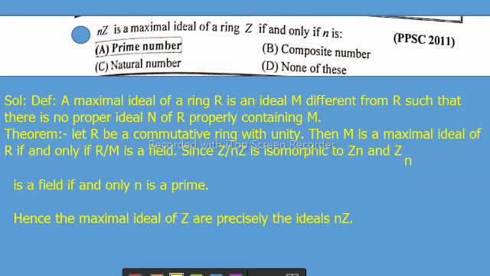Theorem: let R be a commutative ring with unity, then M is a maximal ideal of R if and only if R/M is a field. Since Z/nZ is isomorphic to Zn and Zn is a field if and only if n is prime. Hence, the maximal ideals of Z are precisely the ideals nZ, where n is a prime number. Option A is correct, which is the required solution.